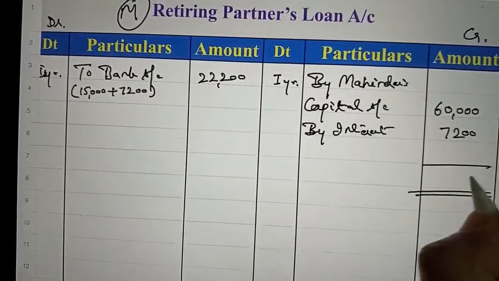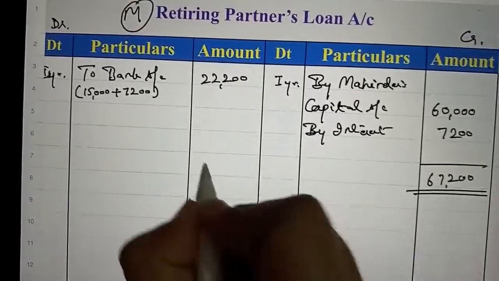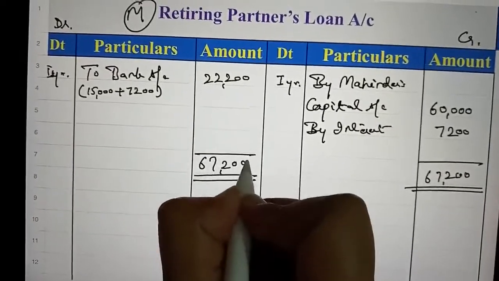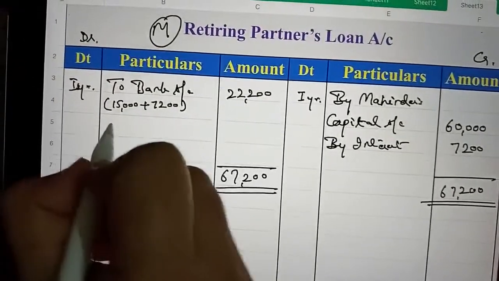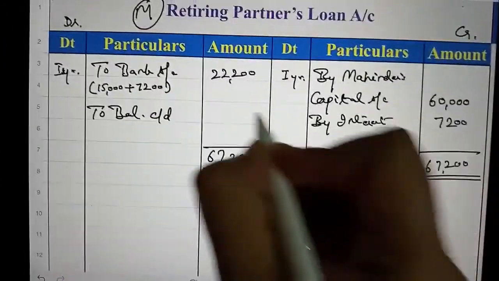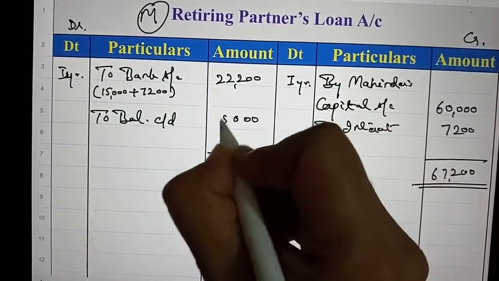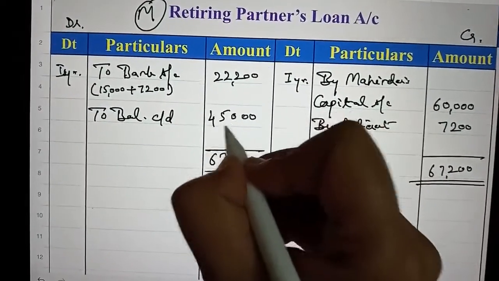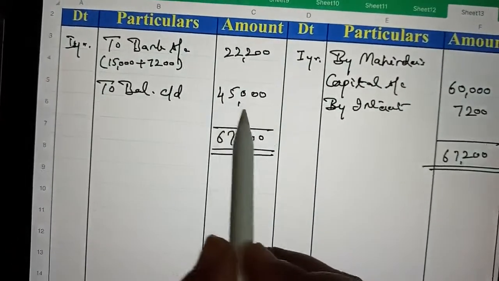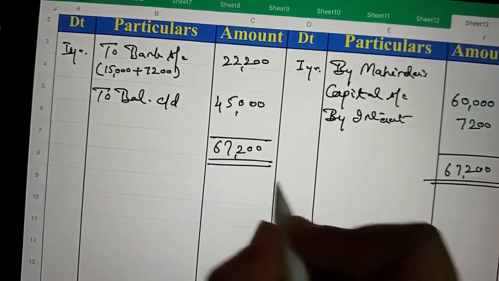So the total for the first year is 67,200, and this is the balance carried down, and it is 45,000. So the first year's balance will be brought down in the next year.